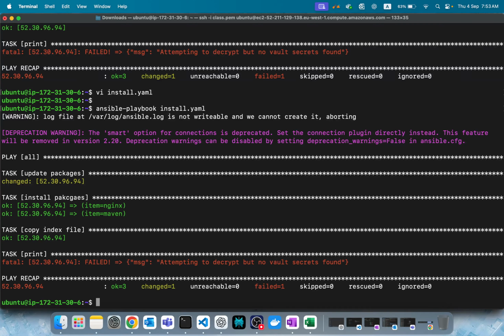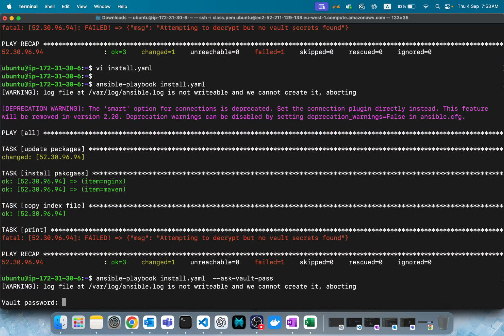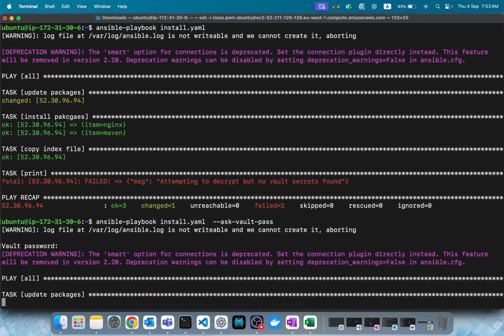You know why it failed? The output is correct only because we are not passing this argument, right? If you pass this, it'll ask for the secret text password. Now let's see, it'll print.